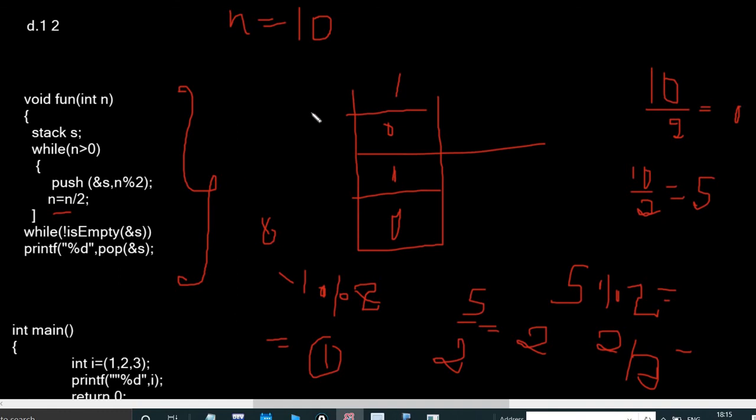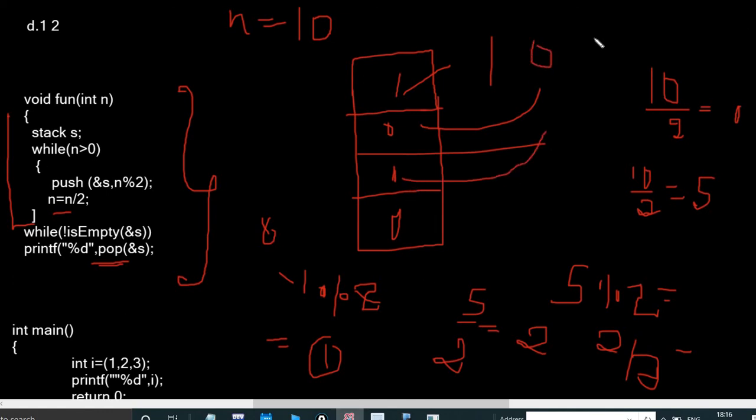Until we empty the stack, I need to pop the content of the stack. Okay, this is my stack formed during only this much of statements. Then I am popping until the stack will be empty. So first I will pop 1. Okay. After that 0. Okay. After that 1. Right. After that 0.